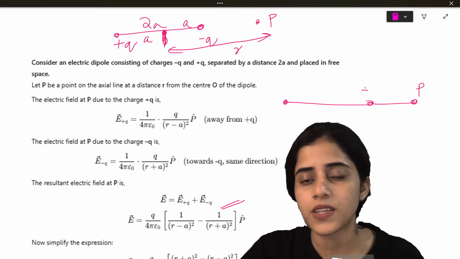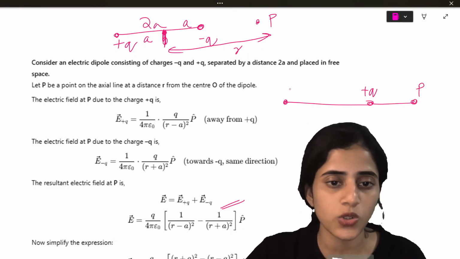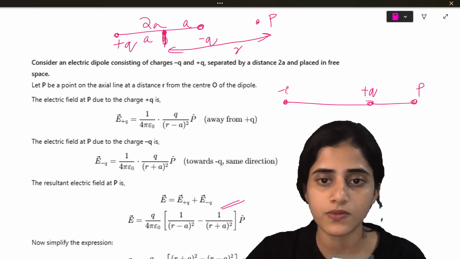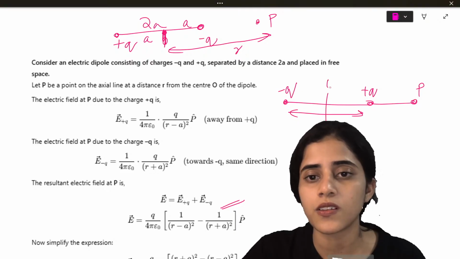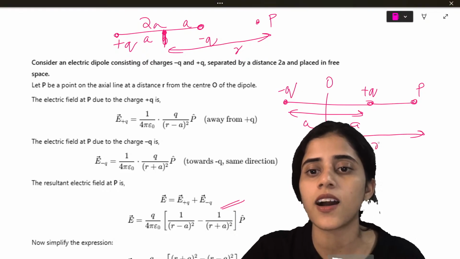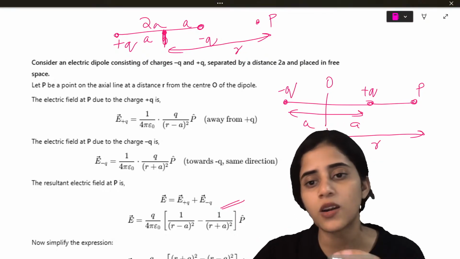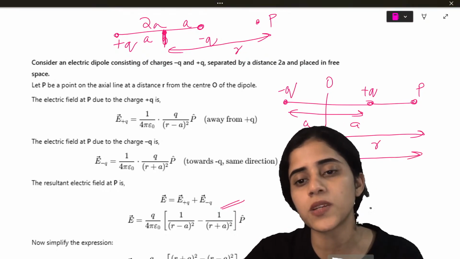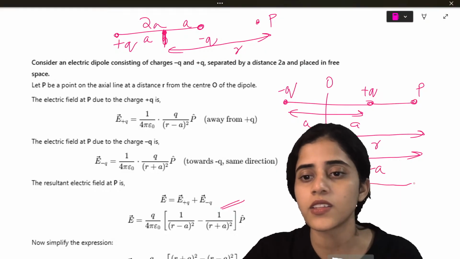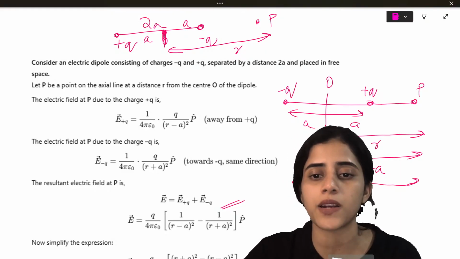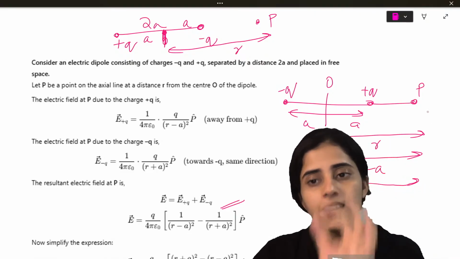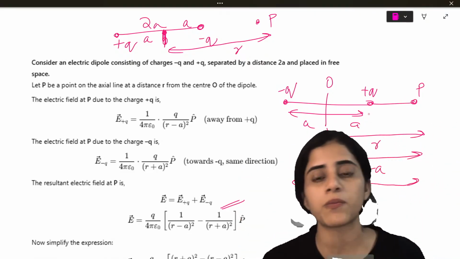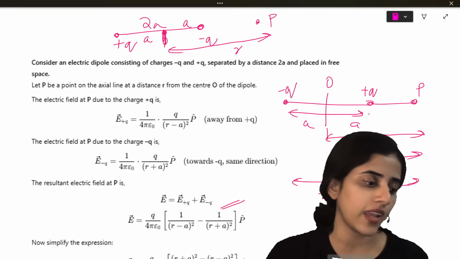So if this is P, this is plus Q, this is minus Q. So this much is O to A, this is r. That is how you get this distance as r minus a, and this full distance is r plus a. So due to minus Q, the distance from P is going to be r plus a. From P to plus Q will be r minus a.